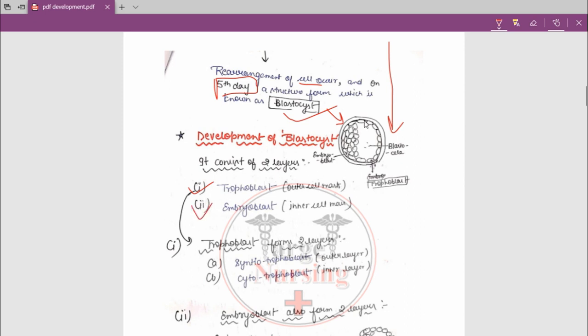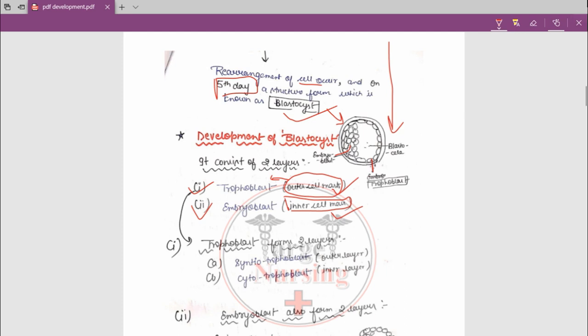So you can see here, this is blastocyst and this is the trophoblast layer, which is also known as the outer cell mass. It is very important. You have to know the second name of trophoblast, the outer cell mass, and the embryoblast is commonly known as the inner cell mass. So this is trophoblast, the outer cell mass, and this is embryoblast, the inner cell mass.